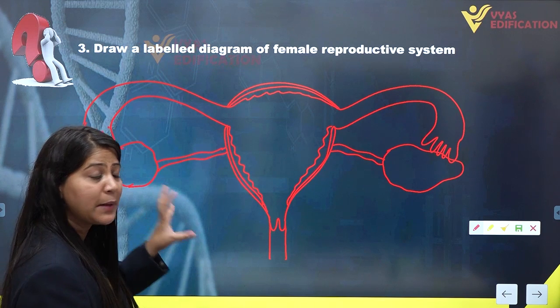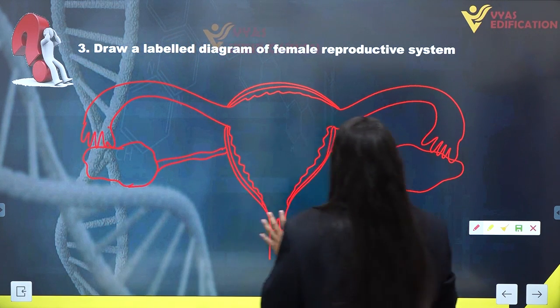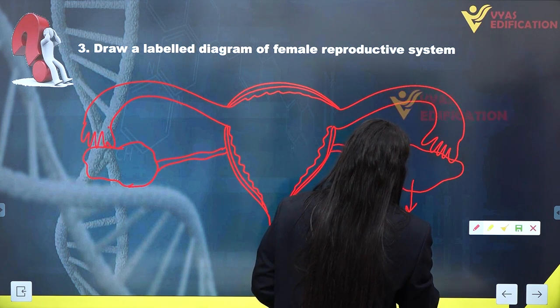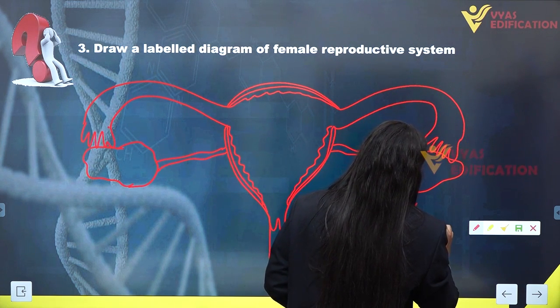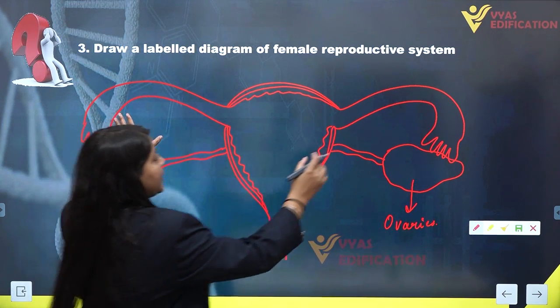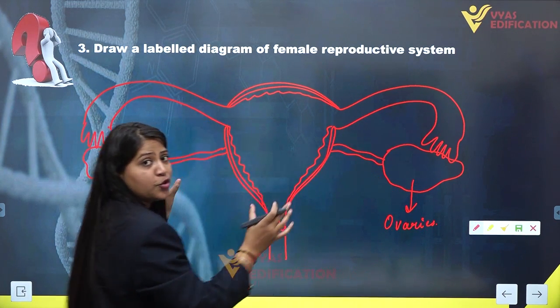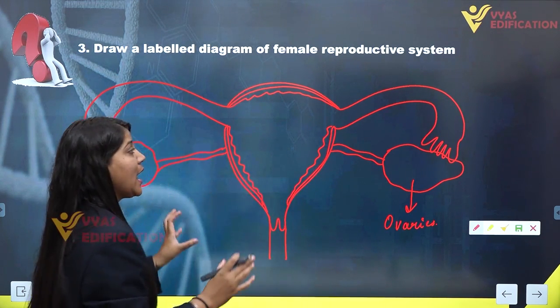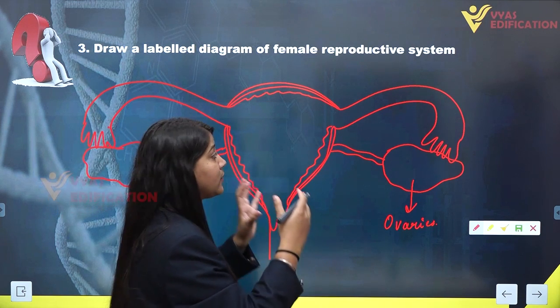Now we are going to label this diagram. As we know, this is the ovary, which always occurs in pairs. This is the fallopian tube; we have a pair of fallopian tubes in the female reproductive system, with different parts or compartments.